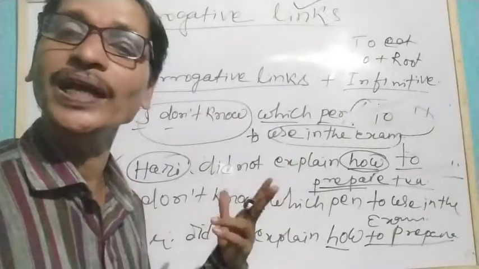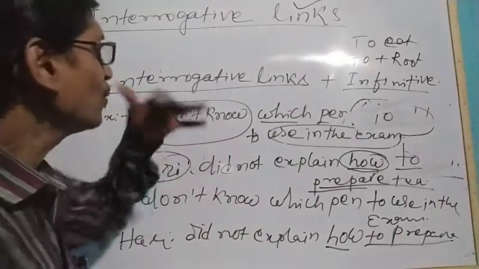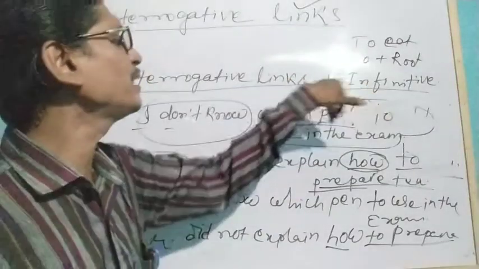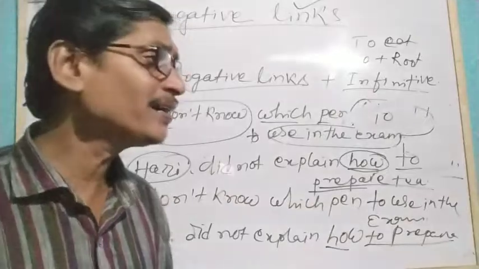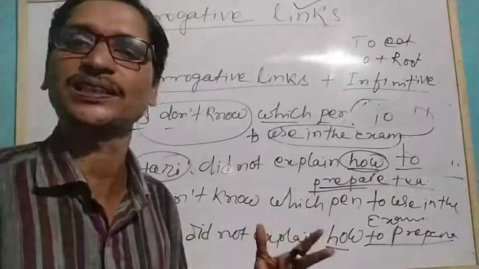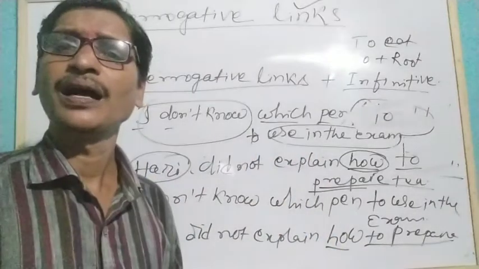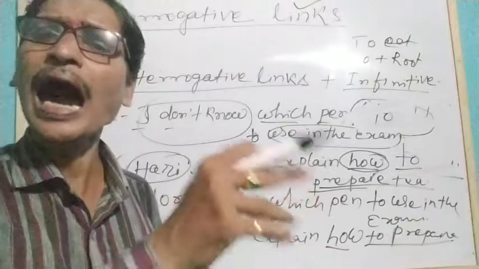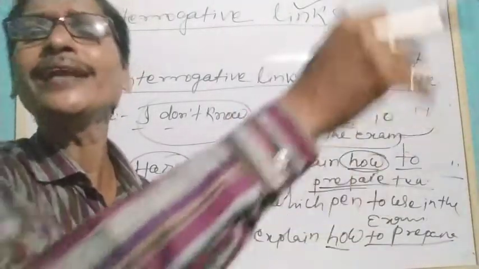Okay, so similarly we use interrogative links plus infinitives in some other cases, like when we are talking about the verbs of request. Tell, ask. Ask him how to do this. Tell him when to come.